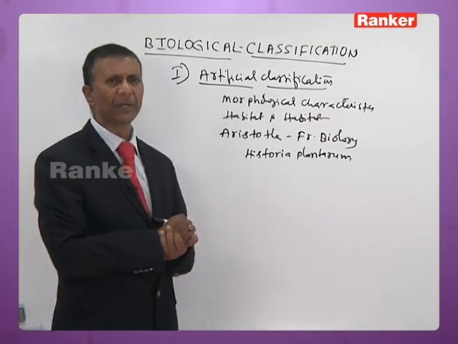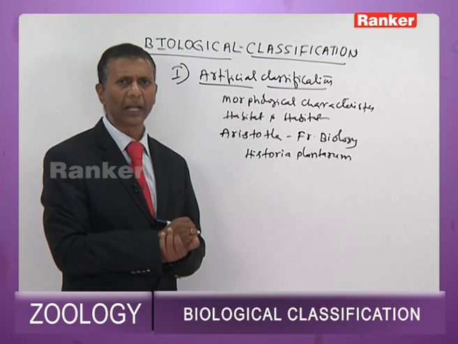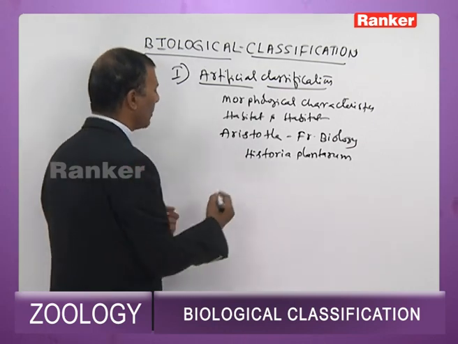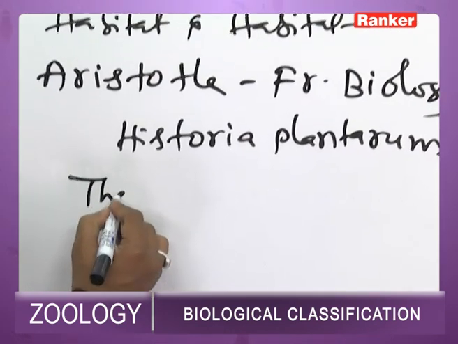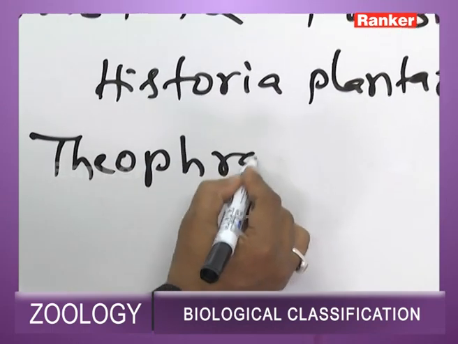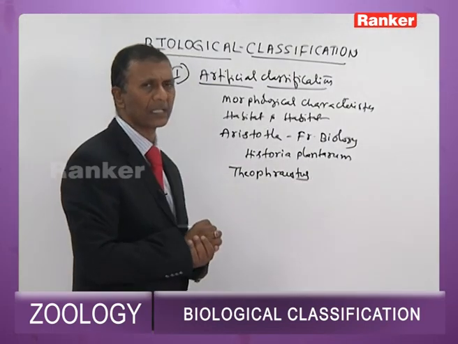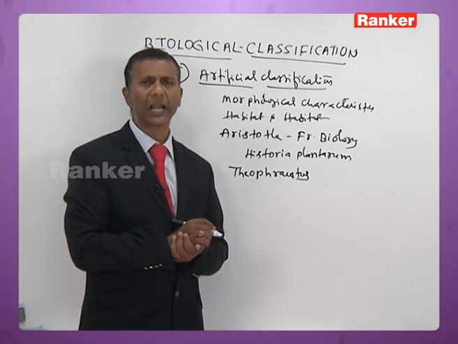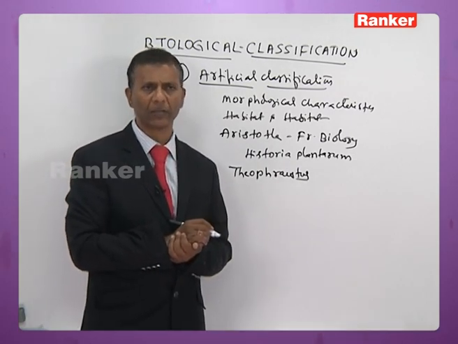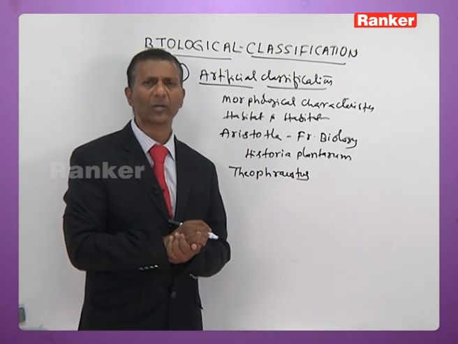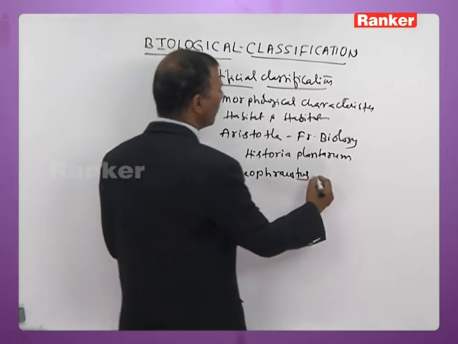This artificial classification in the plant kingdom was supported by Theophrastus. Theophrastus put forth artificial classification in case of plants. Theophrastus is also considered as father of botany.